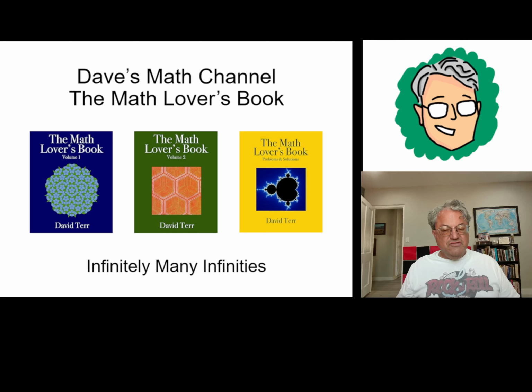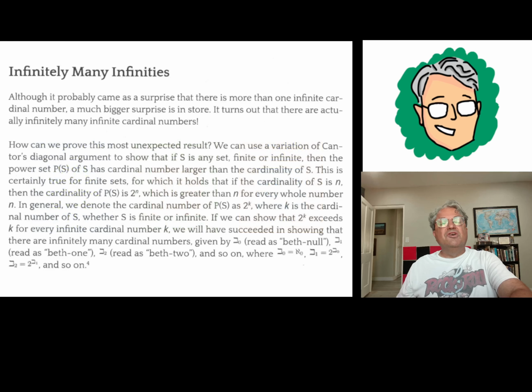And you can use a variation of Cantor's diagonal argument, which I gave a few lessons ago, to prove that the size of the real numbers was bigger than the counting numbers. You can use a generalization of that argument to prove that if you have any set, finite or infinite, its power set is always a bigger set. It has a bigger cardinal. Remember, the power set is the set of all subsets of a given set. Anyway, let's begin. I just have to give you a little bit of background. So, I'm going to talk about power sets. That's how we're going to do this.